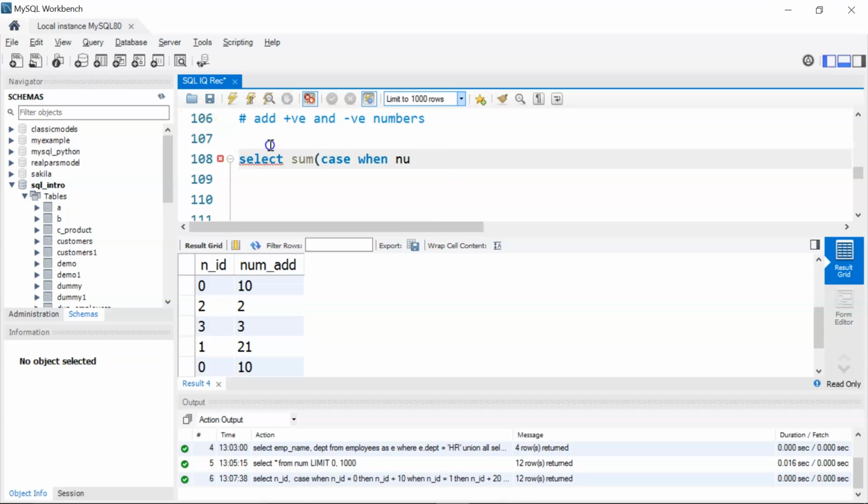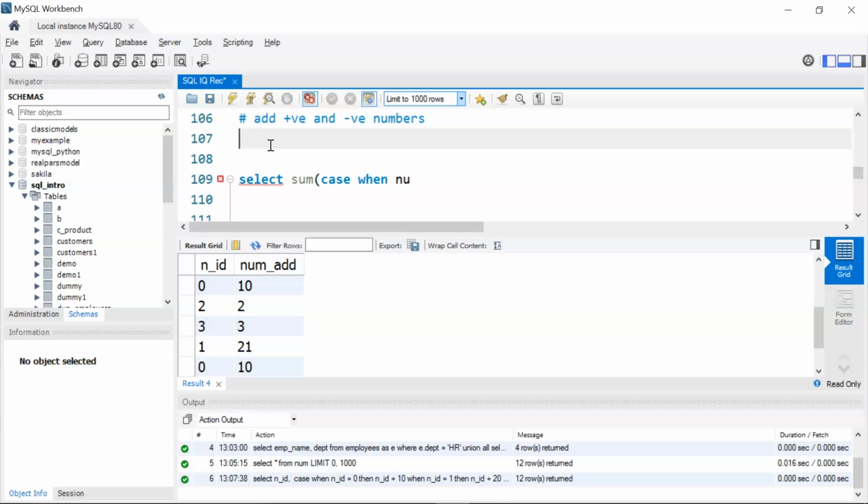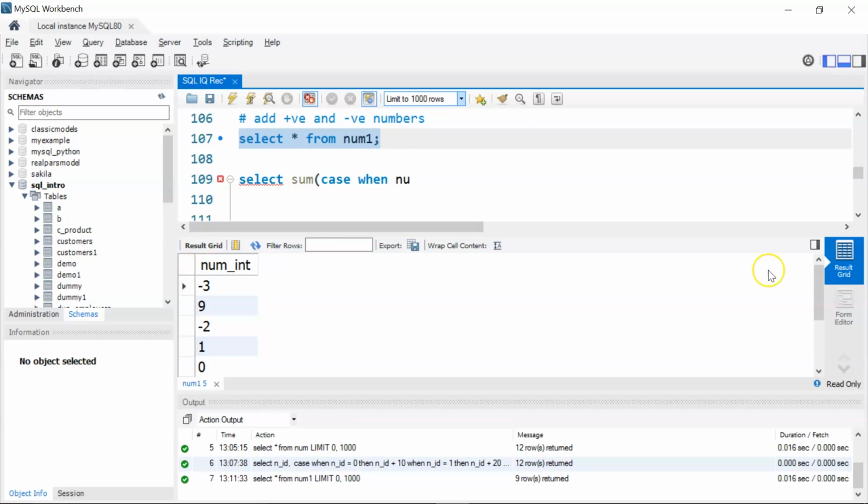Okay, before that let me just print the values present in my table. So I'll write select star from my table name, that is num1. Okay, so you can see here these are the values or the list of integers that we have. There are some positive as well as negative integers. Okay, let's continue with our query.